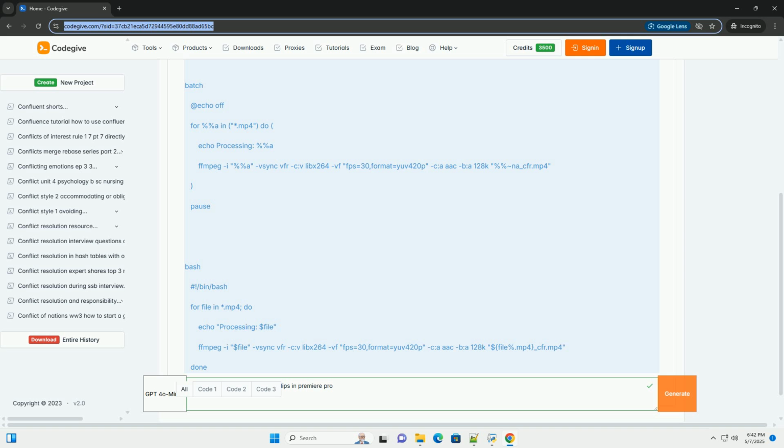1. Premiere Pro's Properties Panel. Import the clip into Premiere Pro. Select the clip in the Project panel. Open the Properties panel, Window, Properties. Look for frame rate. If the frame rate fluctuates significantly, for example 29.97, 30.02, or if the phrase "variable frame rate detected" appears, it's likely a VFR clip.